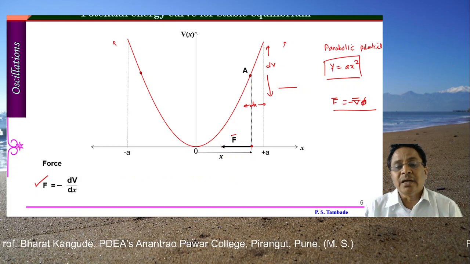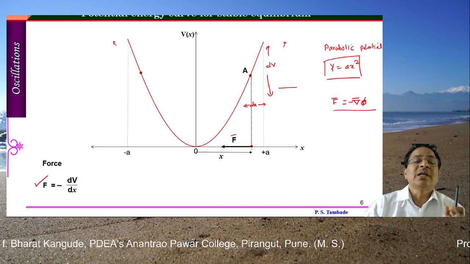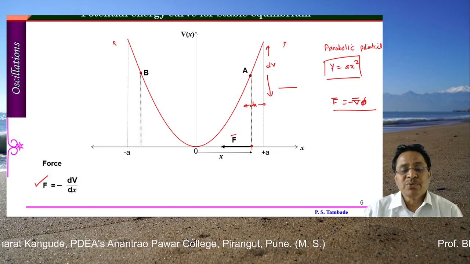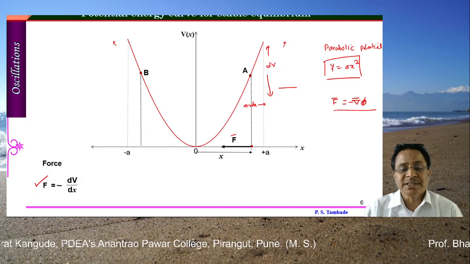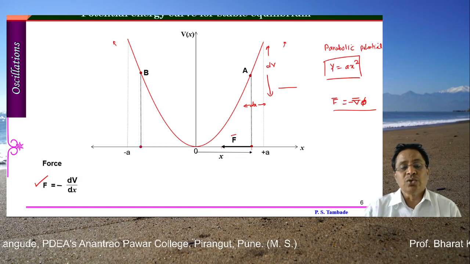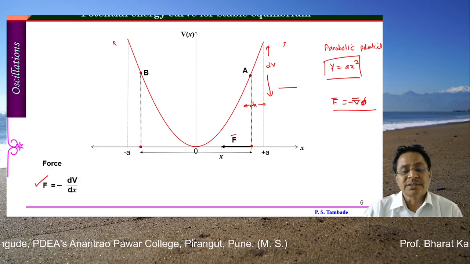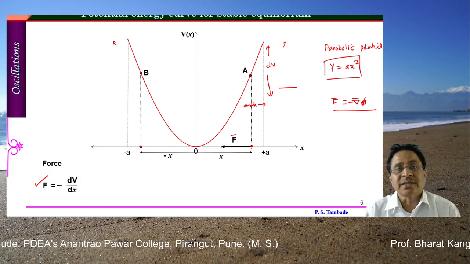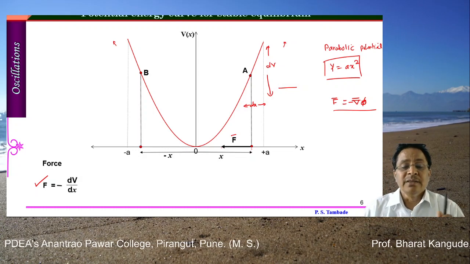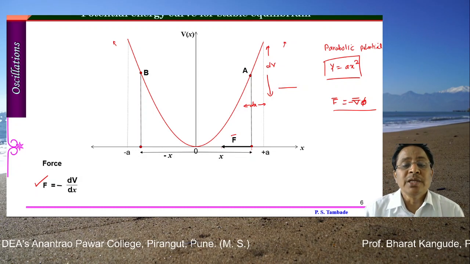Now we can do exactly the same thing on the left hand side, where we choose one more point, B, and from this point B again I get an intercept on the x-axis, on the negative x-axis, touching at this point. Now this distance is minus x. So in the earlier case the displacement was positive; in this case the displacement is going to be negative.